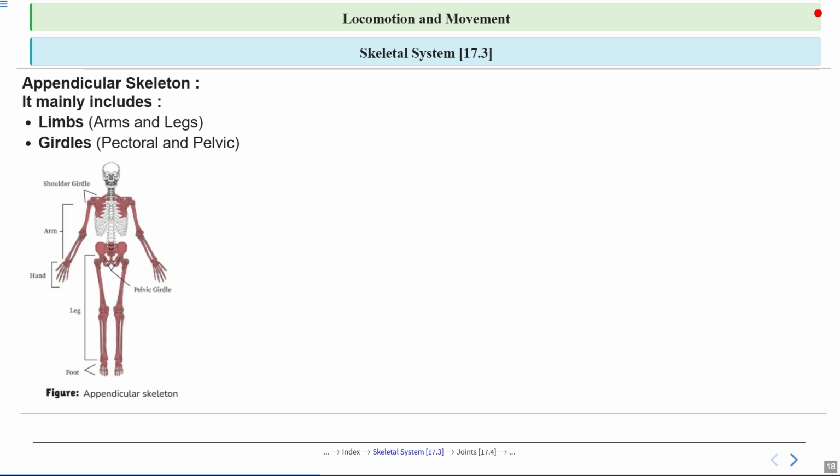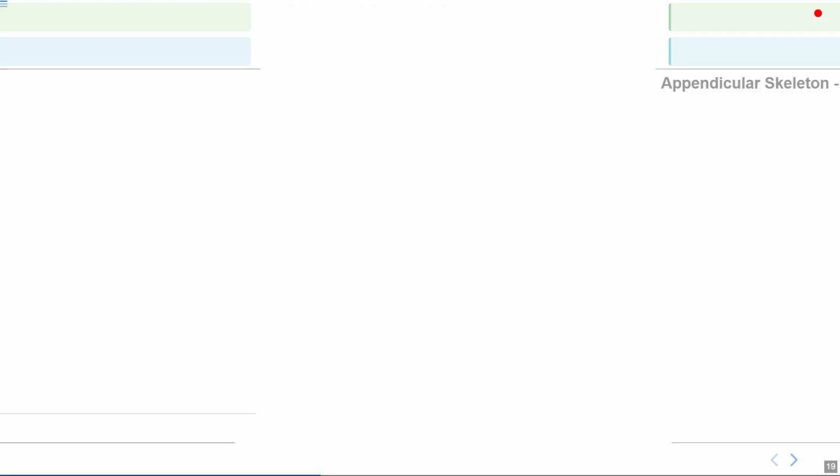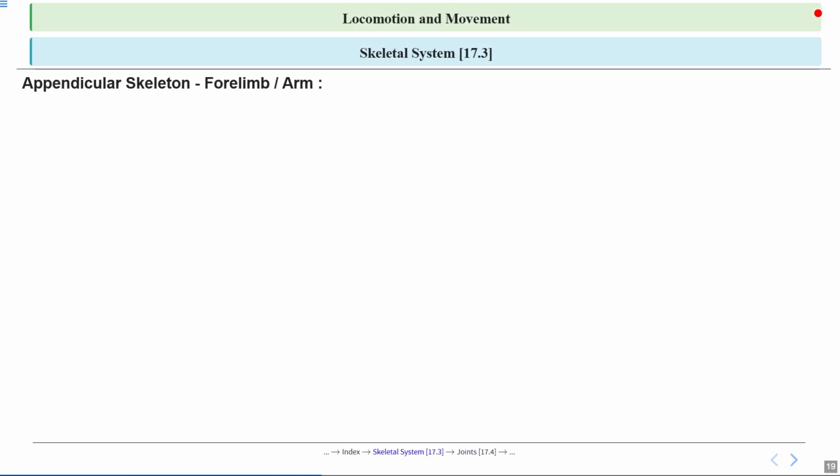Students, observe this image given here carefully. It is specifically highlighting the appendicular skeleton of our skeletal system. So you can try to remember this picture, as it will help you to correlate with the concept of the appendicular skeletal system. Now we are focusing on the forelimb, or we can say arm. Let's start by looking at what makes up the forelimb.